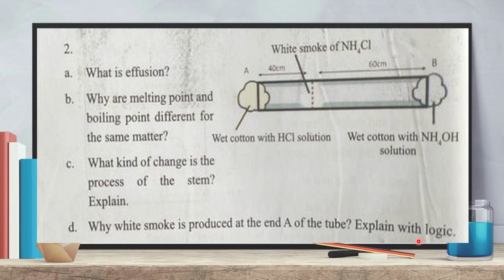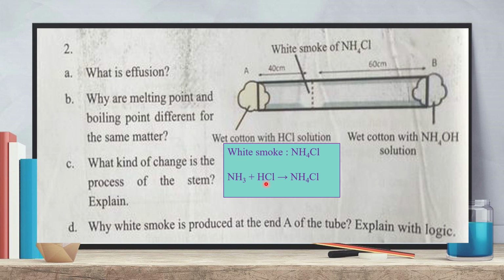Explain with logic. What is white smoke? When ammonia and HCl both diffuse, at this point they meet. Ammonia comes from there, HCl comes from there, and at just that point they meet and react with one another.